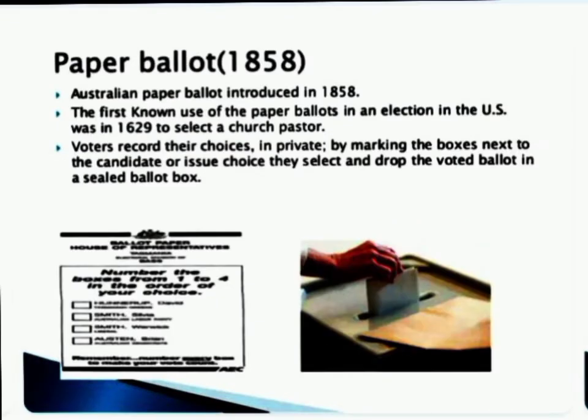Then paper ballot. The Australian paper ballot was introduced in 1858. The first known use of the paper ballot in an election in the US was in 1629 to select a church pastor. Voters record their choices in private by marking the boxes next to the candidate or issue choice they select, and drop the voted ballot in a shielded ballot box.